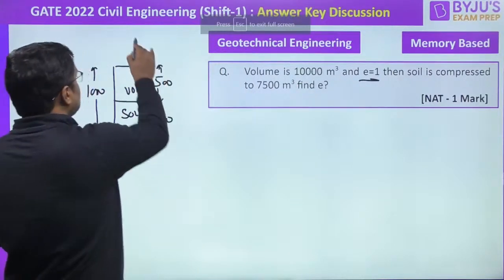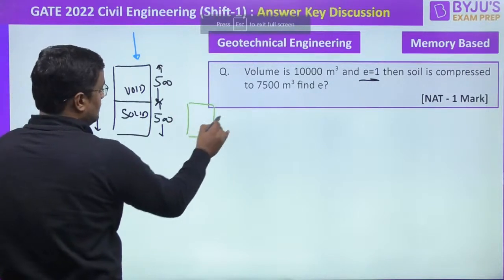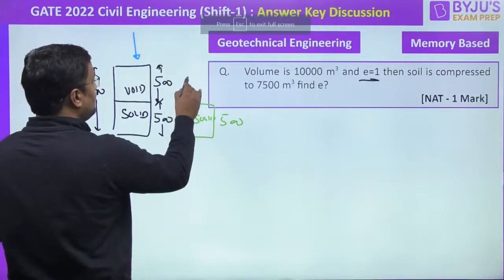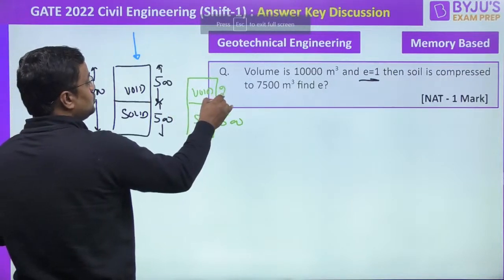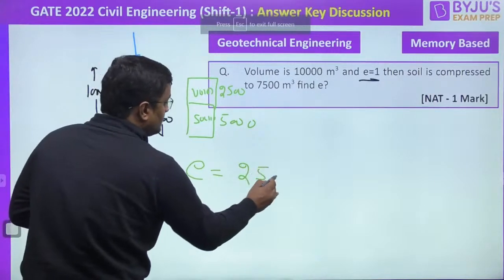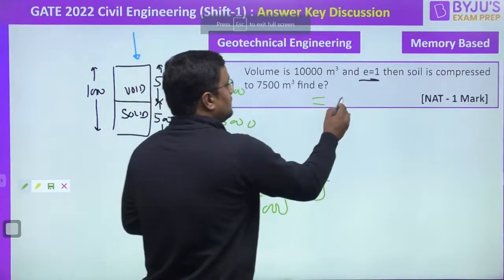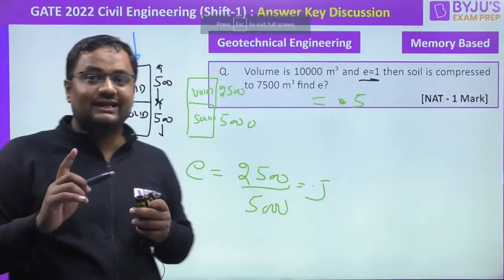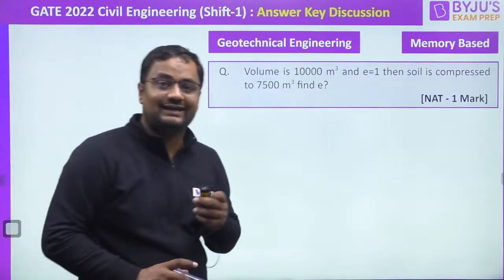Now what has happened? This is compressed, and while compressing, you all know solids can't change. So this will be 500 only. Solids can't change, and total volume is now 750. Instead of 1,000, it is 750. So voids now is 250. So void ratio now is volume of voids 250 by solids 500, so it will be 0.5. NET type question, 0.5. How many of you are correct here? Very easy question. Everybody, please let me know how many of you are correct.